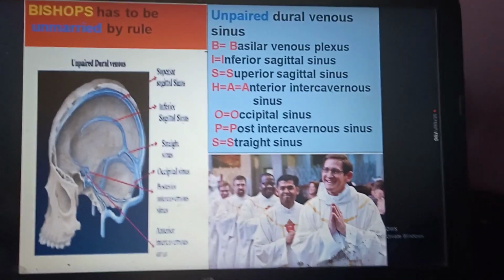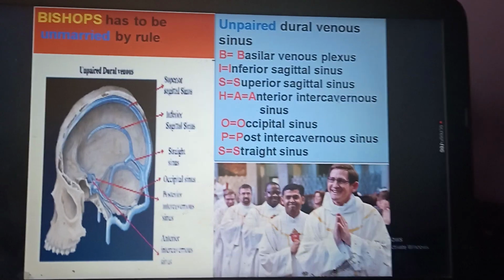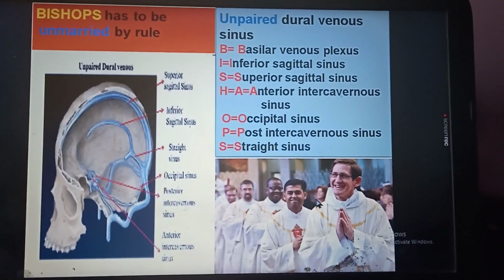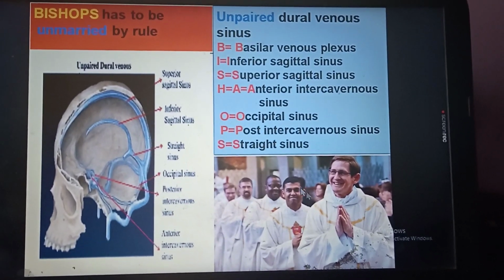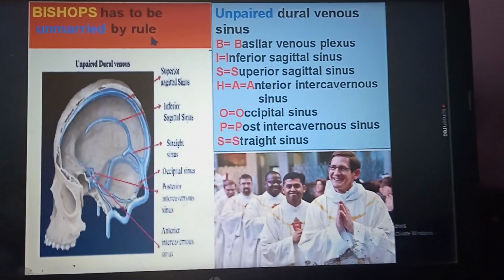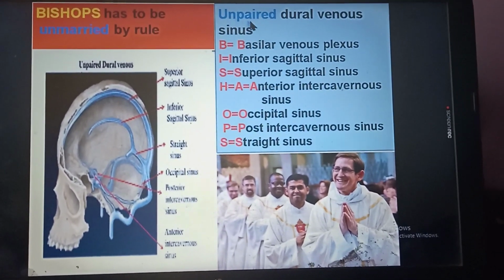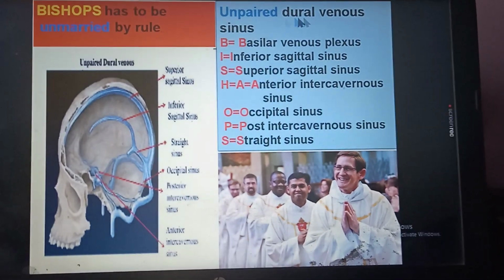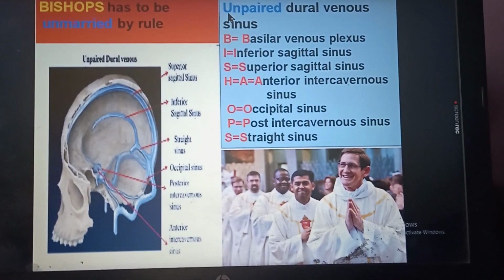Bishops have to be unmarried by rule. These are the fathers of the church. They have to be unmarried by rule. So it hints to us the unpaired dural venous sinuses. There are 7 in number.